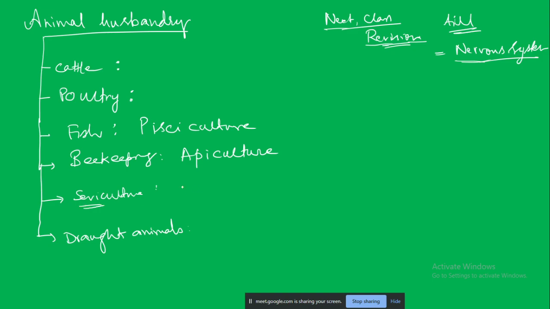Sericulture means silk, silkworm. What we are doing here is cultivation of the silkworm in order to obtain silk. For example, Bhagalpur is also famous for silk, right? The caterpillar eats the mulberry leaves, which are plant leaves, and at a certain stage in its life it starts producing a cocoon. That is, with its saliva it totally closes itself in thread, and it becomes what you see, a cocoon.